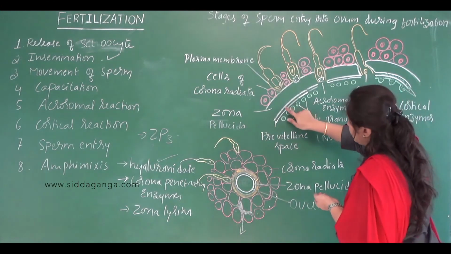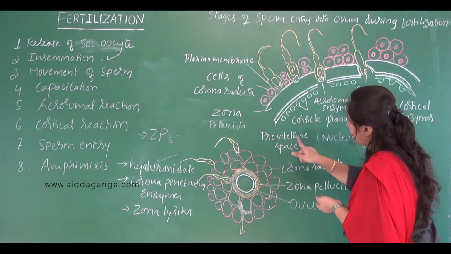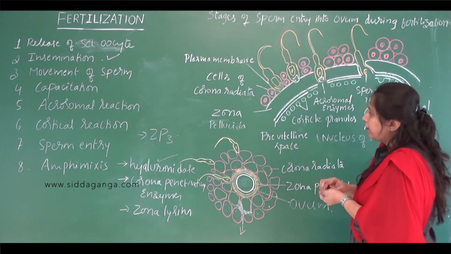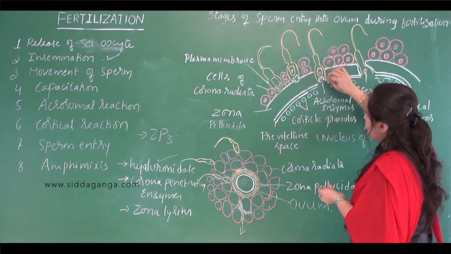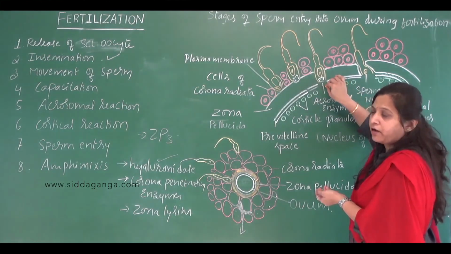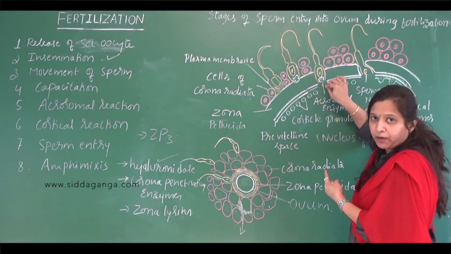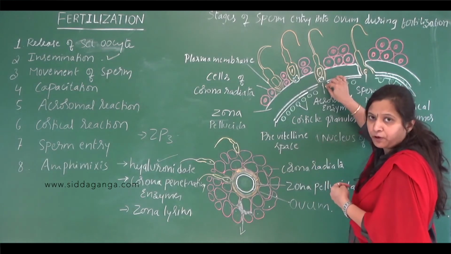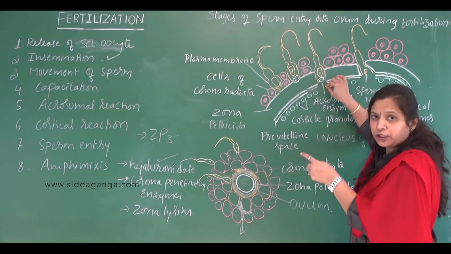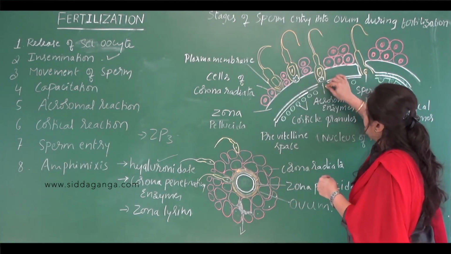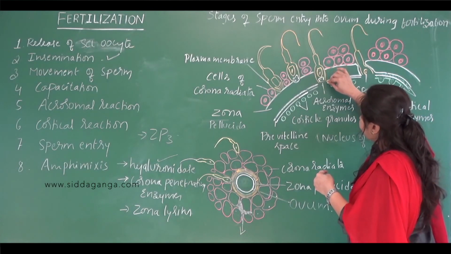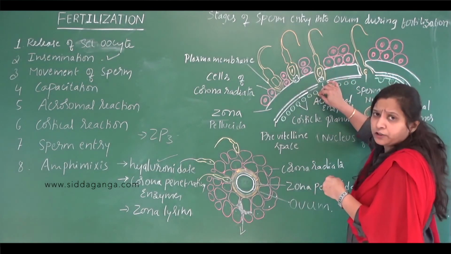See, this is the space. What is that space called? Pre-vitelline space. Okay. So once the sperm fuses with the plasma membrane of the egg, depolarization of the egg membrane occurs that prevents polyspermy. That is the fast block to check polyspermy. And soon after the fusion, the cortical reaction will also take place.